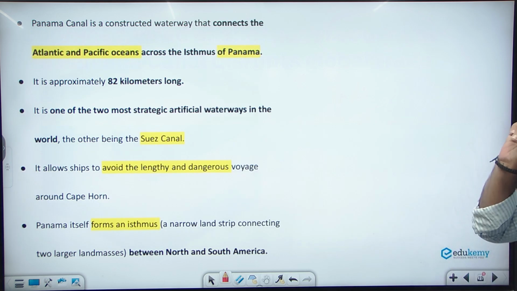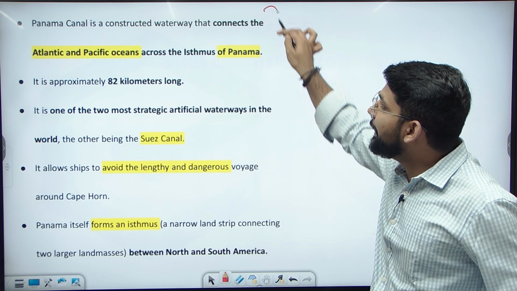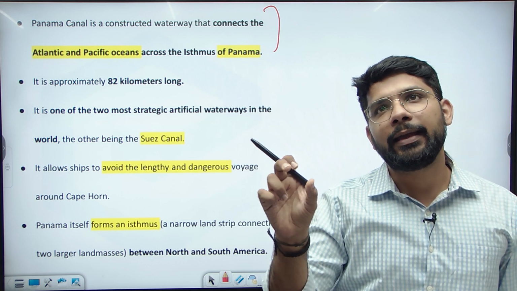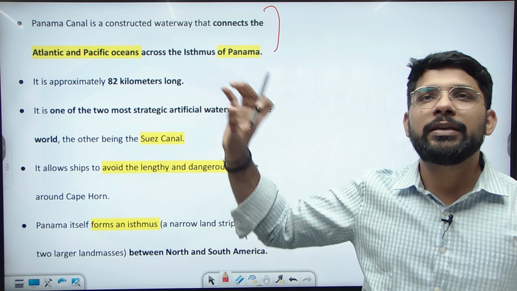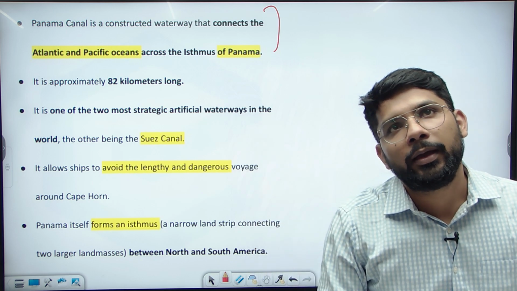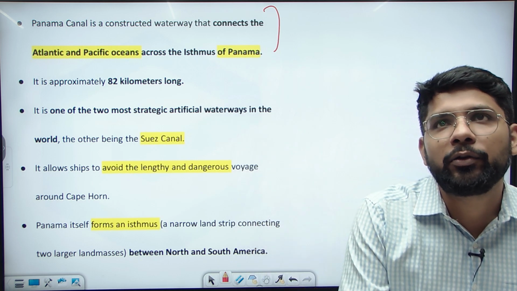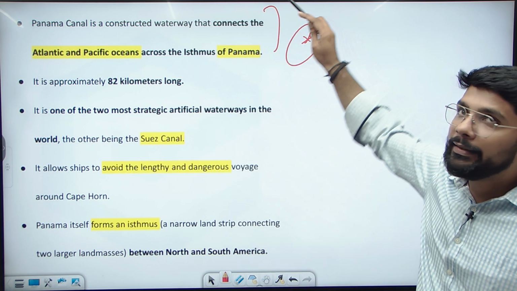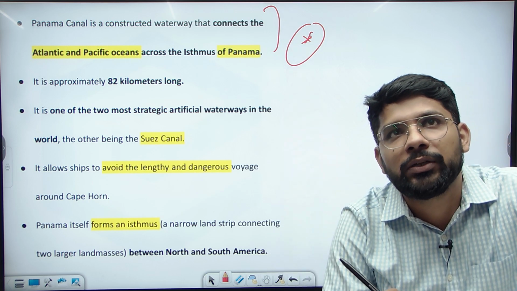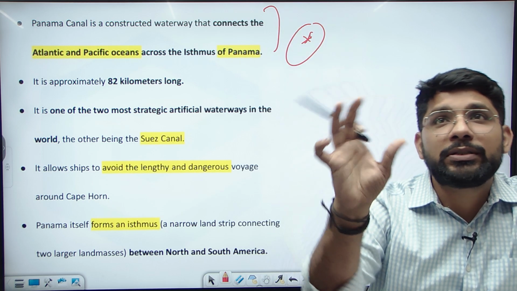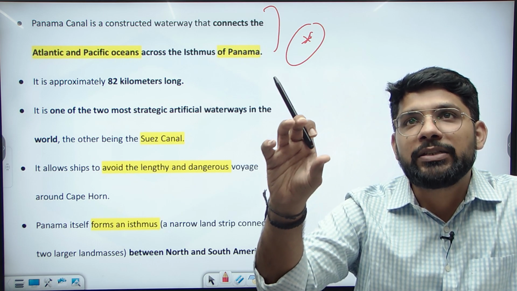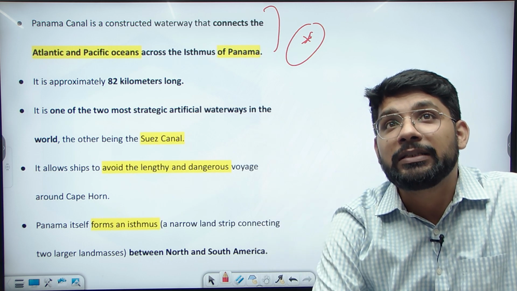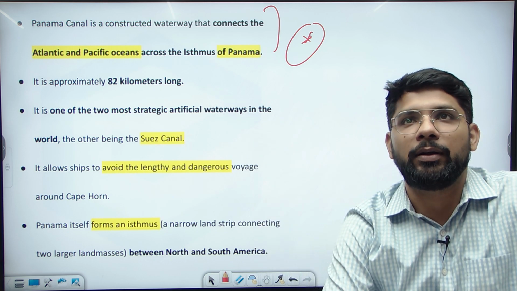So let's see. The Panama Canal is a waterway that connects the Atlantic and the Pacific Ocean across the Isthmus of Panama. It is almost an 82-kilometer-long canal. This is the important one: it connects the Atlantic Ocean and the Pacific Ocean. It is one of the most strategic. After the Suez Canal, we can say the Panama Canal is the most strategic artificial waterway in the world.